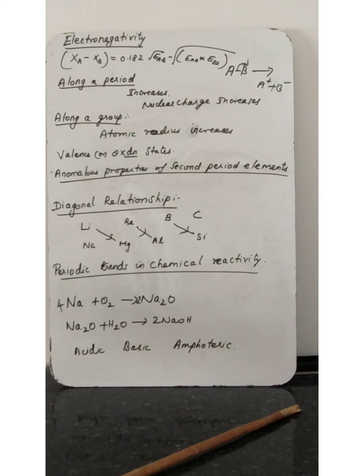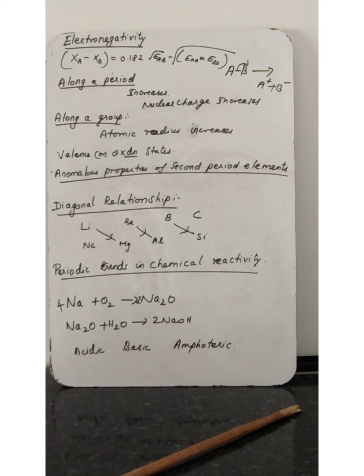The elements of the second period have only 4 orbitals, 2s and 2p, in the valence shell and have a maximum covalency of 4, whereas the other members of subsequent periods have more orbitals in their valence shell and show higher valencies. Example: boron forms BF4 minus, aluminium forms AlF6 3 minus. Understood? This is the anomalous properties of second period elements.